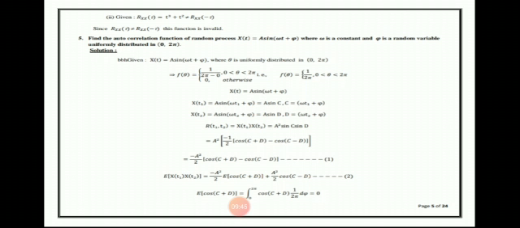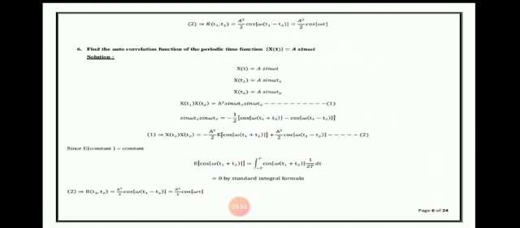E of cos c plus d equals integral 0 to 2 pi cos of c plus d into 1 divided by 2 pi d theta, which equals 0. So, the second equation implies R of t1 t2 equals A square divided by 2 cos of omega of t1 minus t2, which is equal to A square by 2 cos of omega tau, where tau is t1 minus t2.